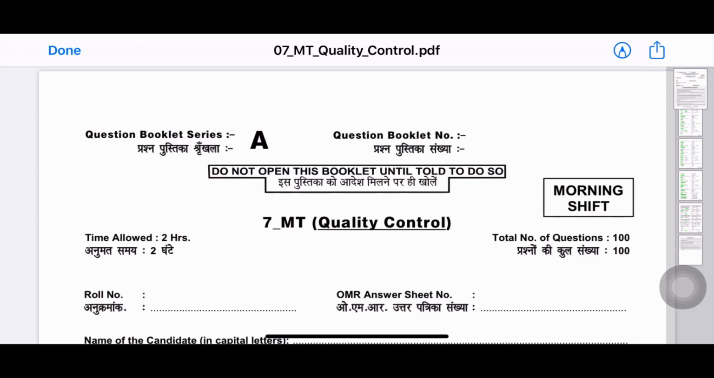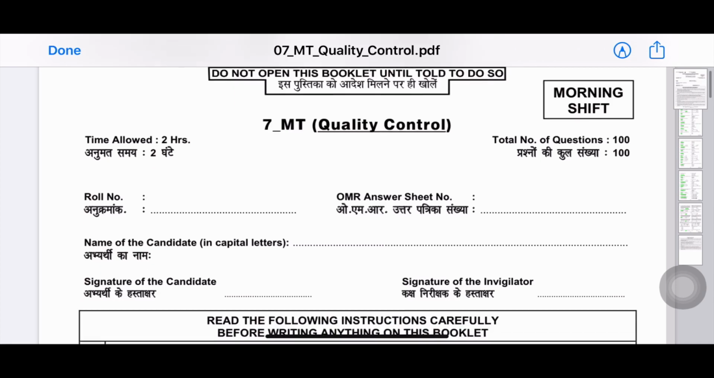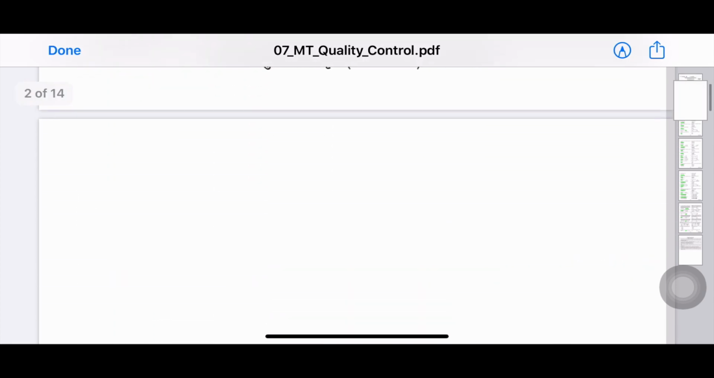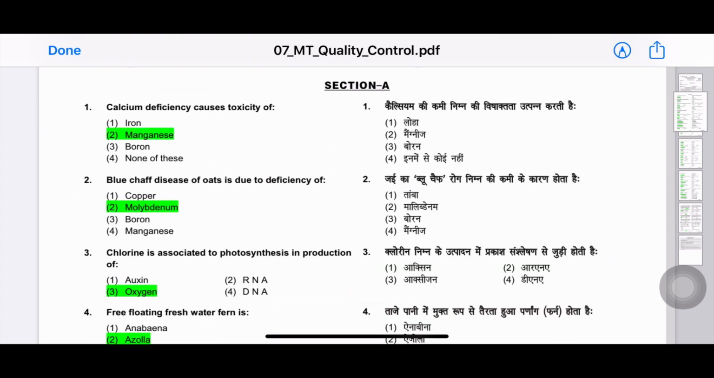So let's start solving the agriculture questions of the year 2019 management trainee paper. So friends, the first question is: calcium deficiency causes toxicity of manganese. The second question: blue chaff disease of oats is due to the deficiency of molybdenum.